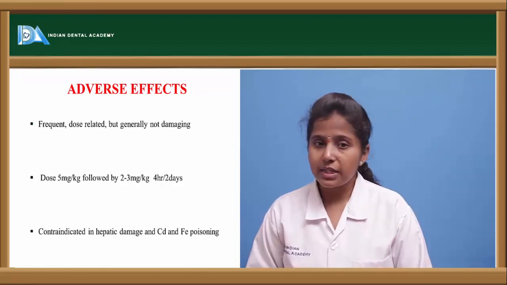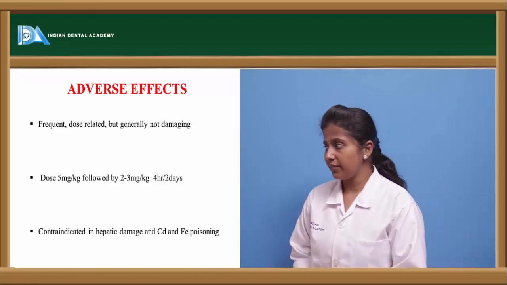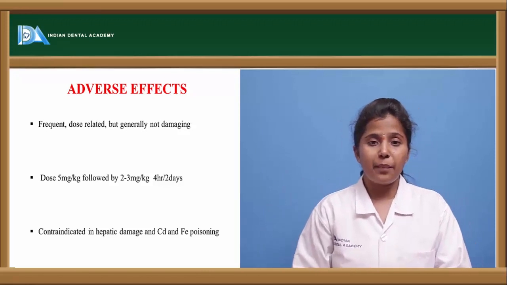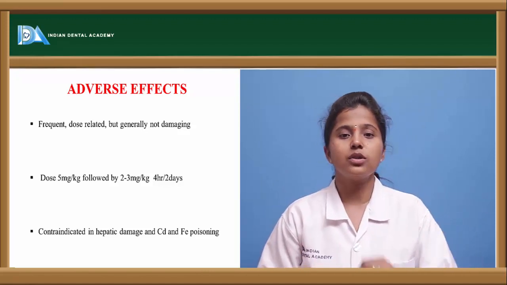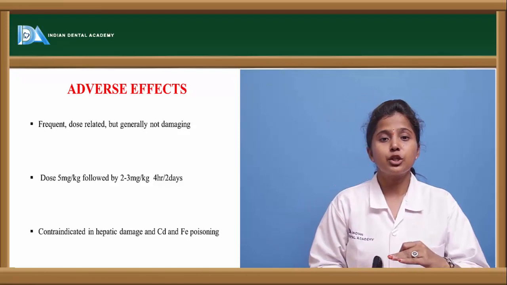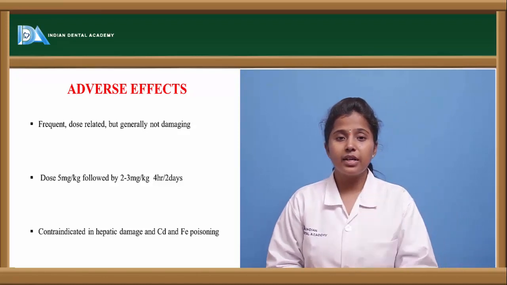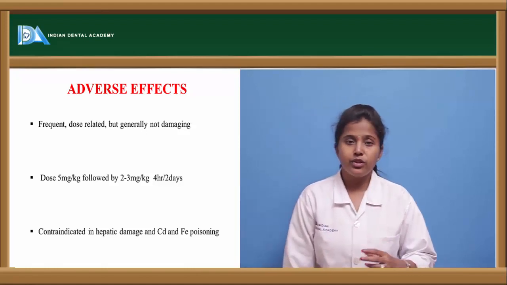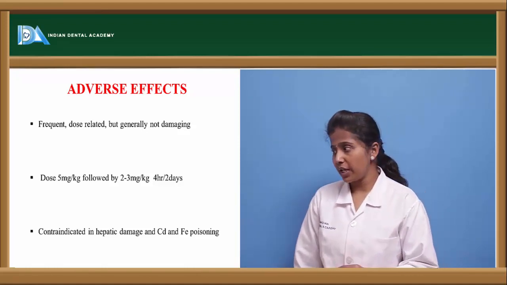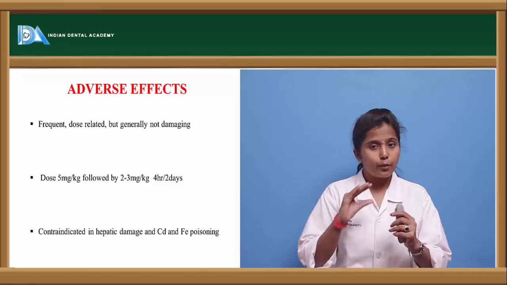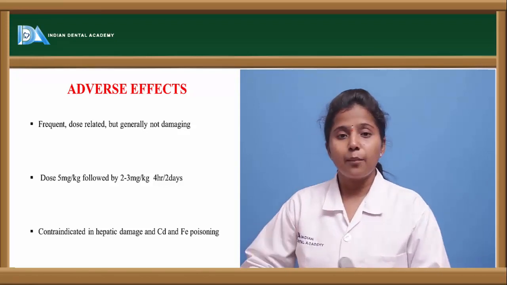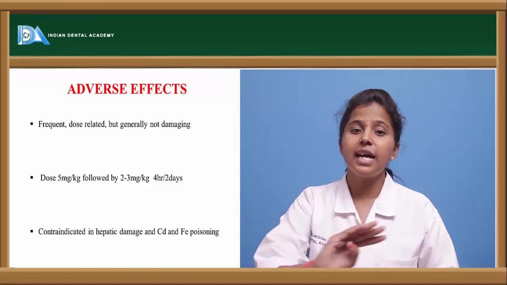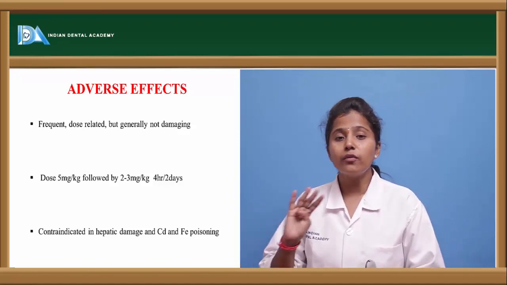The adverse effects occur when frequent dosing is given. So these are dose dependent. If it is given in the particular dose only, it is efficient. If it is given in higher doses, it shows adverse effects. The general dose is 5 mg per kg, and then for every 2 days we give 2 to 3 mg per kg at an interval of 4 hours.